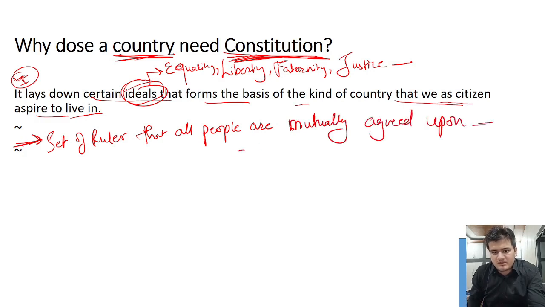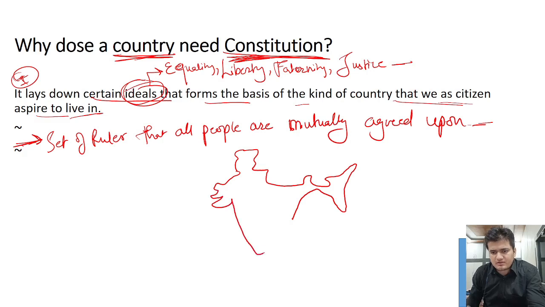So what does it mean? A country like India, with such a vast population and such a diverse culture, has so many languages and so many dialects that it requires a very complex set of rules.